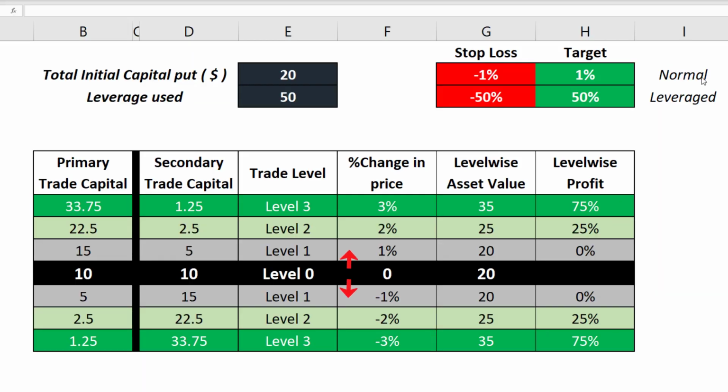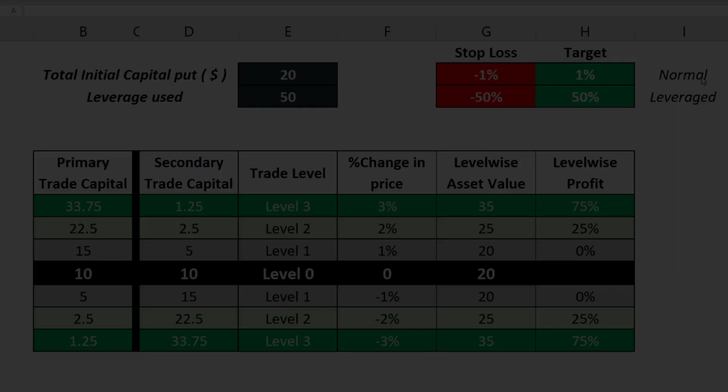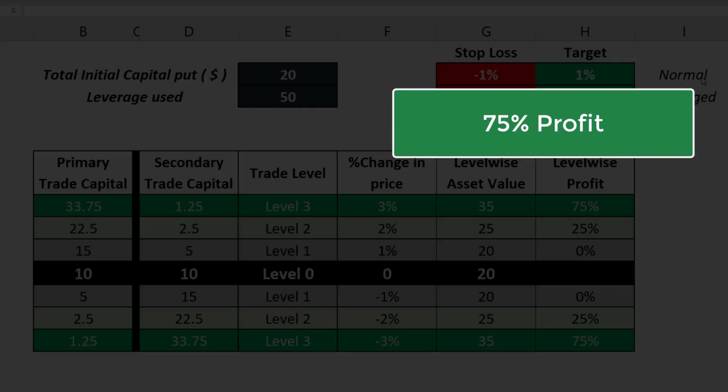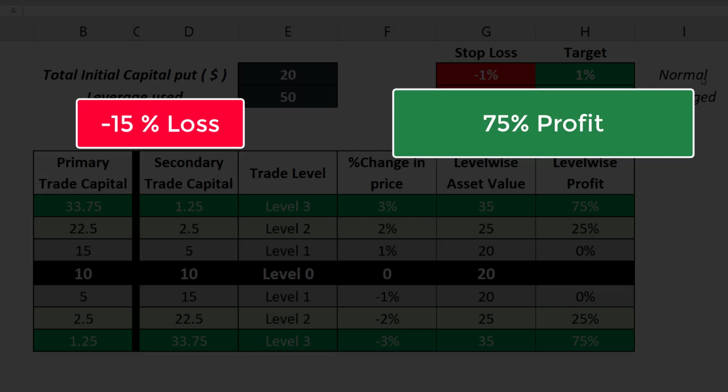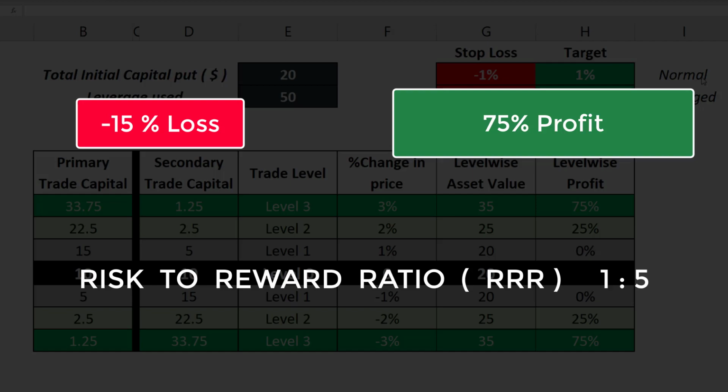Hence, briefly saying, if price rises or falls just 3% from our initial entry price, we will have two probabilities. Probability number 1, to book a handsome 75% profit on our capital. Probability number 2, to book a 15% loss on our capital. But since profit is very much bigger than loss, we can keep an effective risk to reward ratio of 1:5 in our trading strategy.